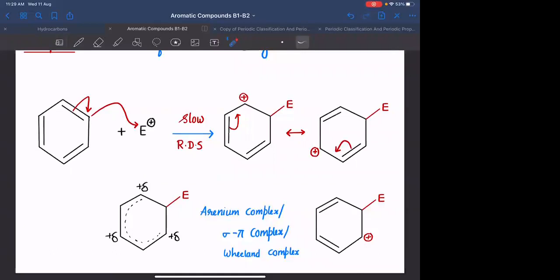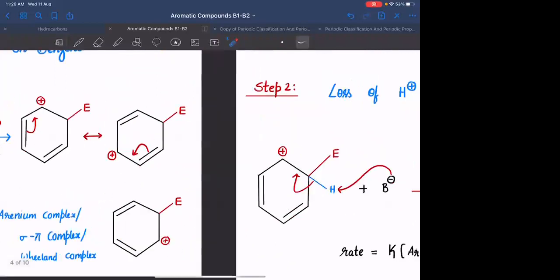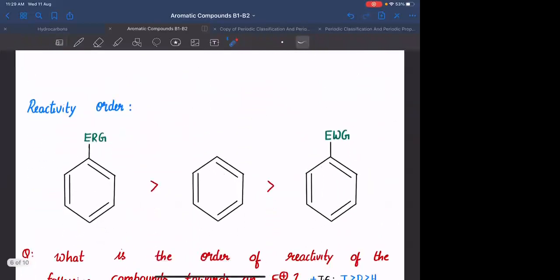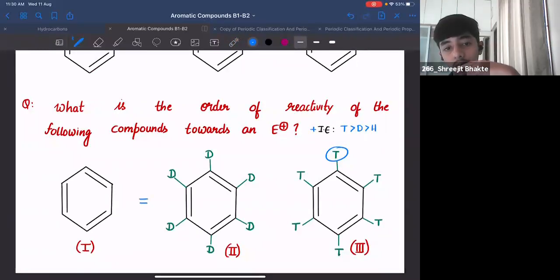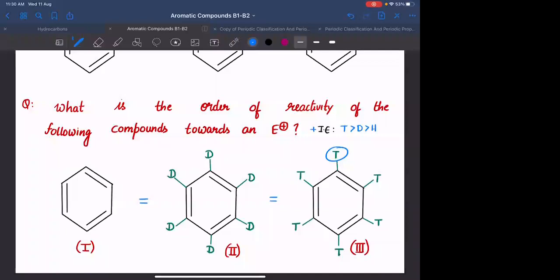Okay. So addition of electrophile step जो है सबके लिए equal rate से ही होगा, and loss of deuterium or loss of hydrogen and loss of tritium, it is not the rate determining step, so we should not be worried about it. So what should be the overall rate of these compounds? 1 equals to 2 equals to 3. Very important. Clear है?